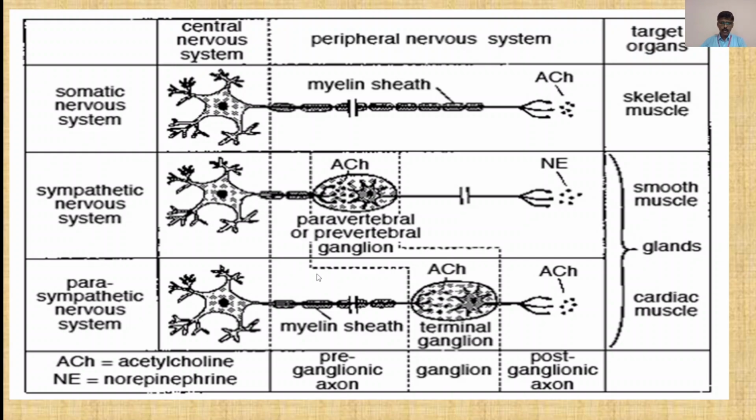Here the short forms are given: ACH means acetylcholine, NE means norepinephrine. Now this is the preganglionic axon, then this is the ganglion, and this is the postganglionic axon. Now this is the diagrammatic and chart-wise representation of the respective parts.